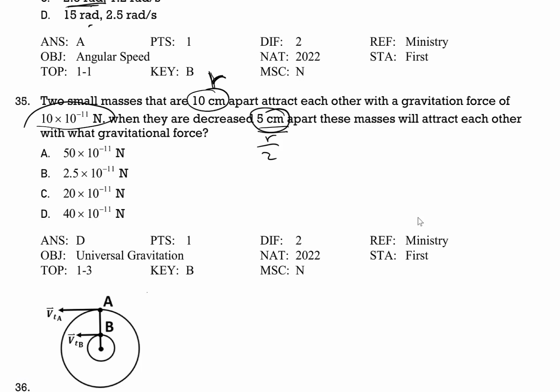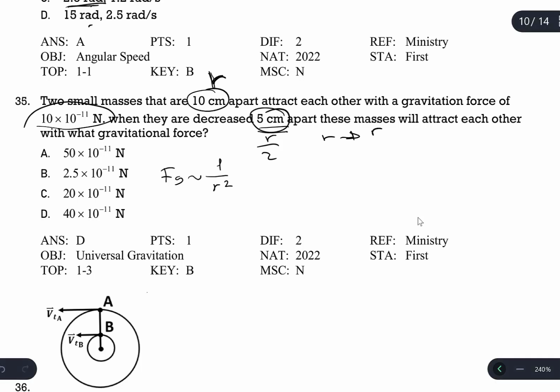We know that gravitational force is proportional to the inverse square of the separation, 1 over R squared. If R changes to R over 2, this is the initial value, and what is the final value? F final. Instead of R, I write R over 2, but I have to square both R and 2.